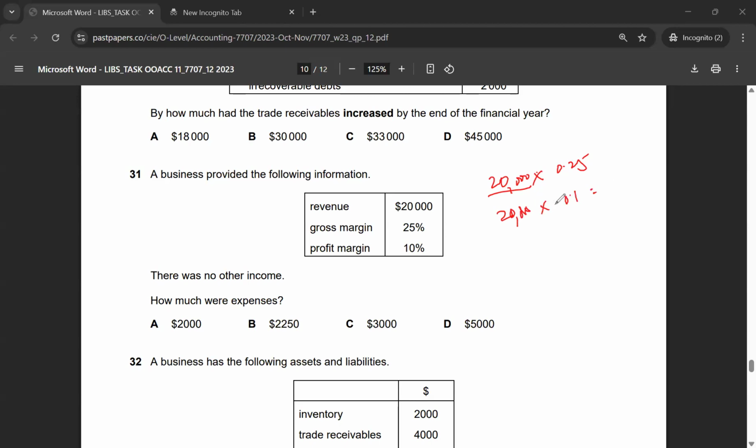So the 20,000 times, let's say 20,000 times 25% is how much? That's 5,000, right? So this is 5,000, this is 2,000. So expenses are going to be 3,000. The correct answer for multiple choice 31 would be option C. This is just nothing but the difference between gross profit and your net profit.